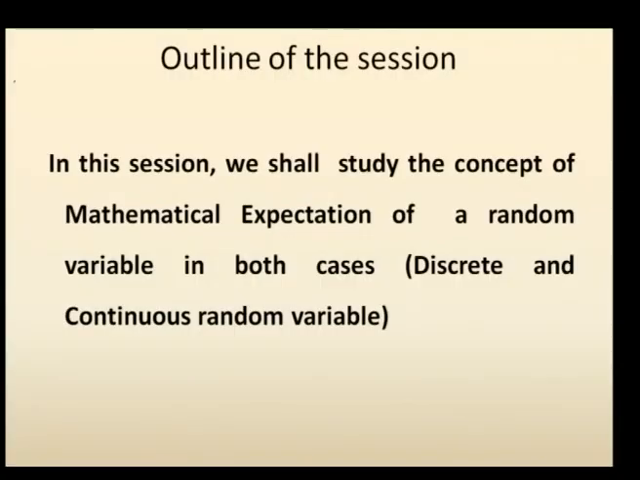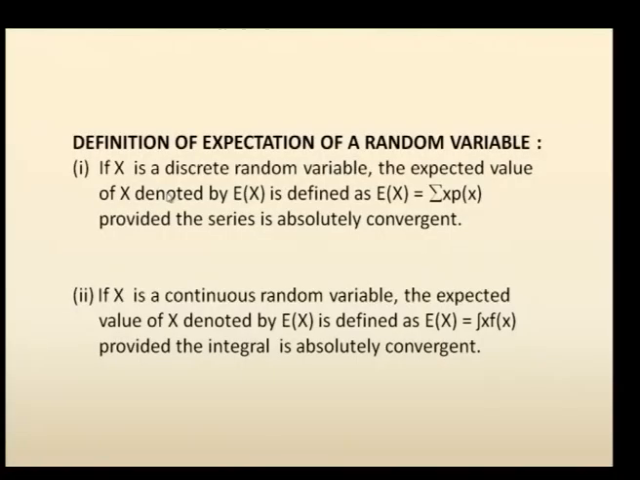After dealing with random variables, respective probability functions, and the cumulative distribution function, the next in series is the mathematical expectation of a random variable. We will study the concept of mathematical expectation of a random variable in both the cases, discrete and continuous type. So, the definition of expectation of a random variable goes like this: if x is a discrete random variable, then the expected value of x, denoted by E of x, E stands for the expectation itself, is defined as E of x is equal to summation x into P of x.